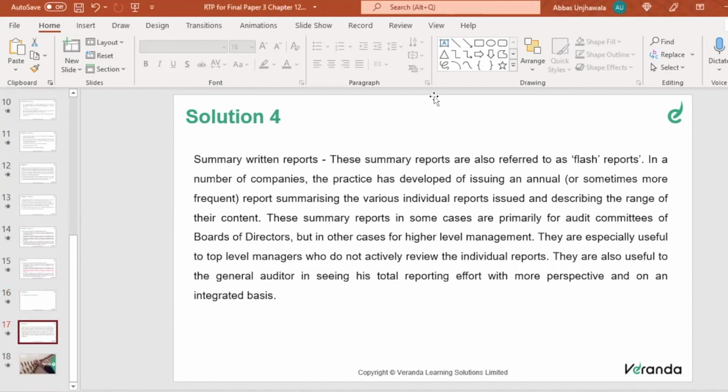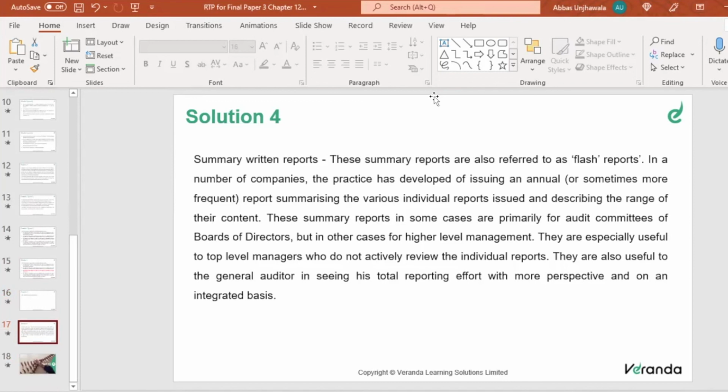In a number of companies, the practice has developed of issuing an annual report summarizing the various individual reports issued and describing the range of their content. Basically, we'll have a summary: these are the reports that are issued, and these are the key takeaways. These summary reports, in some cases, are primarily for audit committees or the board of directors, but in other cases for higher level management.